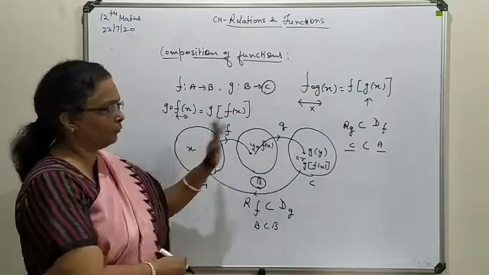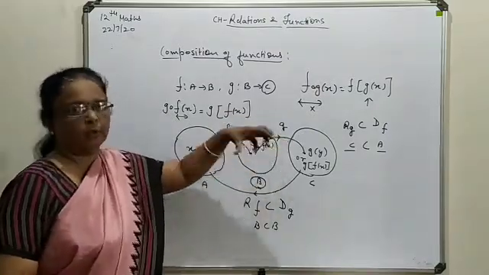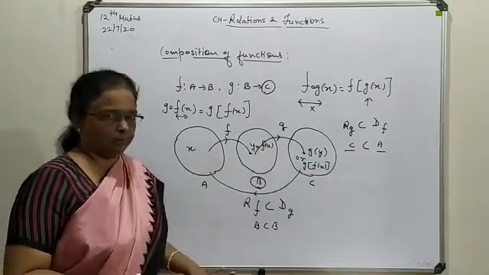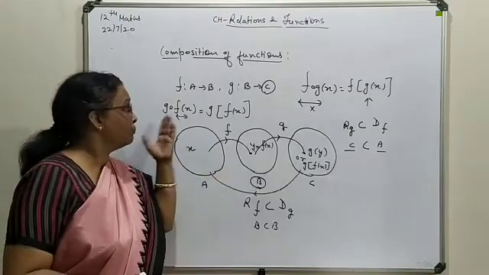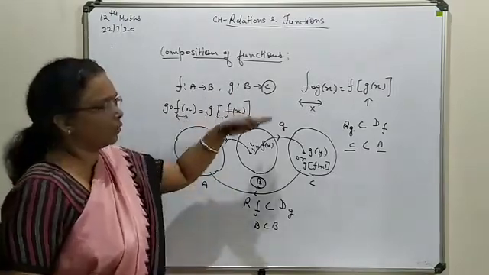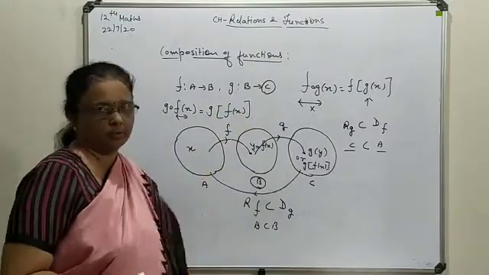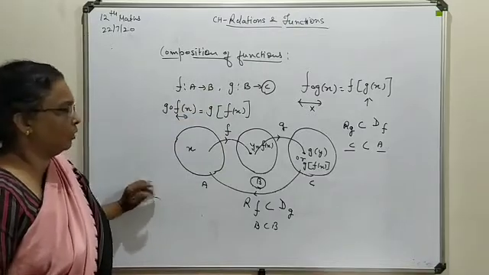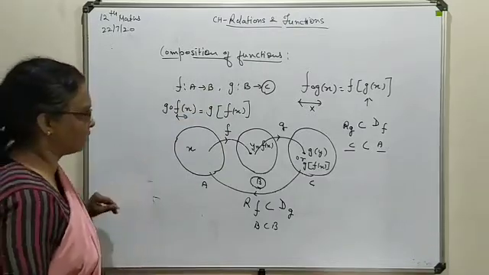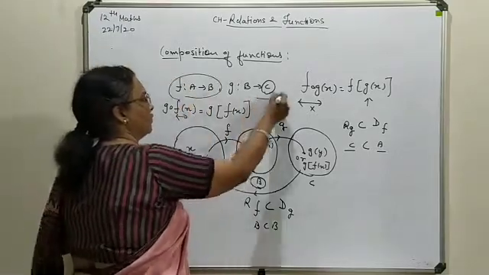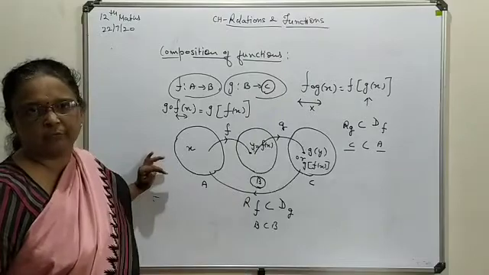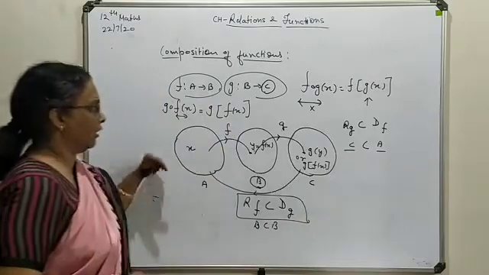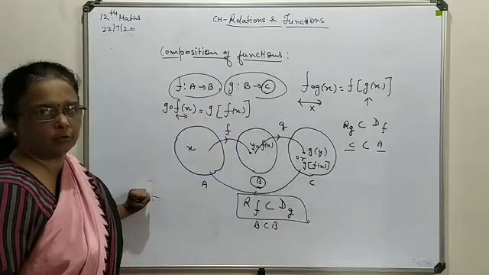So first of all, before writing the composition form or a combined form, check the basic condition. If it follows properly, then only you proceed with the further evaluation. Otherwise, you write only that this composition is not possible. So this is all about the composition of two functions. Two things you have to keep in mind. First, how the function is being defined separately, what the range and domain are for each individual one, and checking of the basic condition before evaluating any of the composition forms.